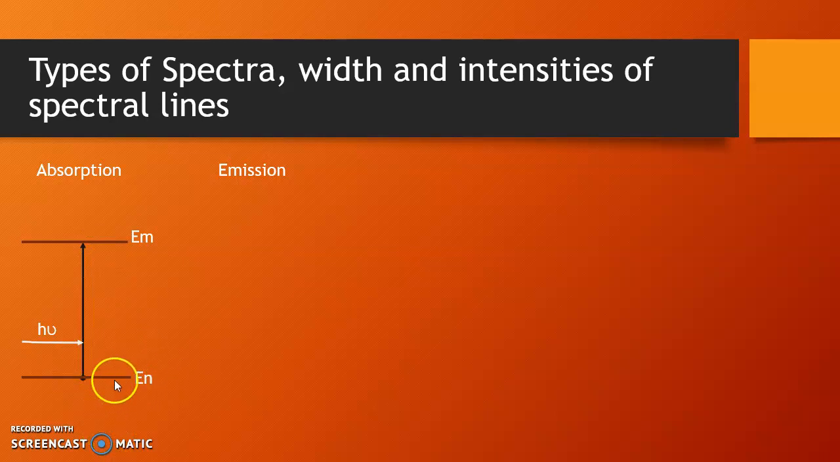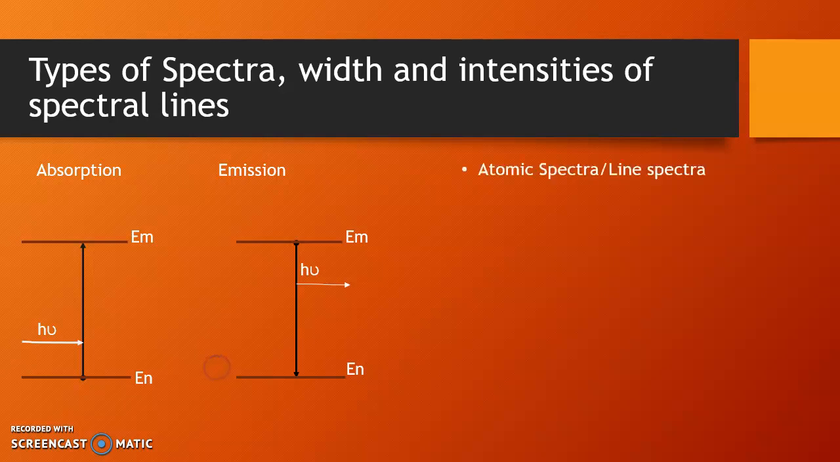If the molecule falls from the excited state to the ground state with the emission of a photon of energy h nu, the spectrum obtained is called the emission spectrum. The spectra resulting from atoms are known as line spectra, and those generated by molecules are known as molecular spectra, otherwise known as band spectra.